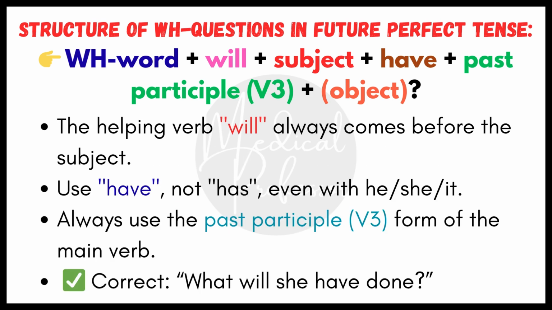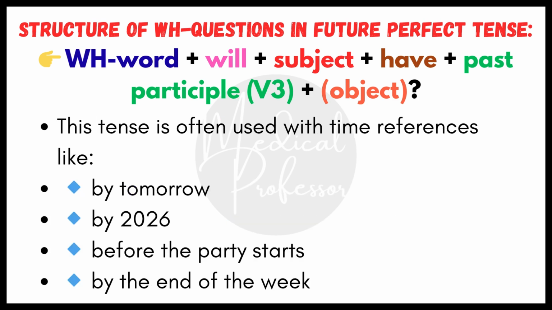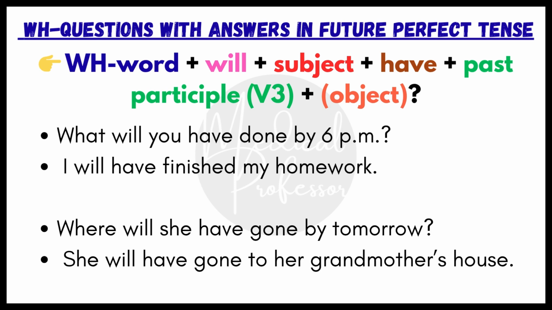Important notes. The helping verb will always comes before the subject. Use have, not has, even with he, she, it. Always use the past participle V3 form of the main verb. For example, what will she have done? This tense is often used with time references like by tomorrow, by 2026, before the party starts, by the end of the week. 40 WH questions with answers in future perfect tense.